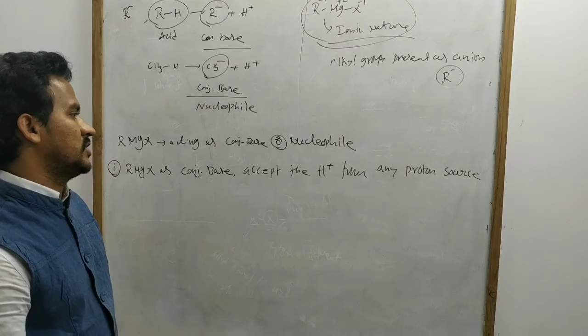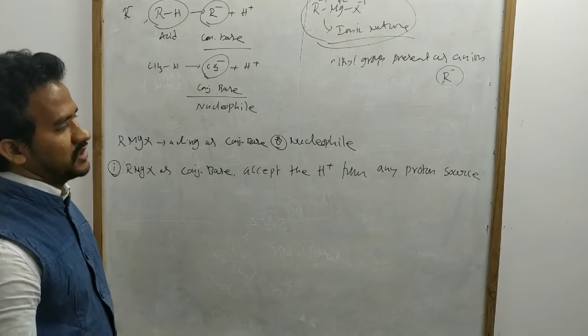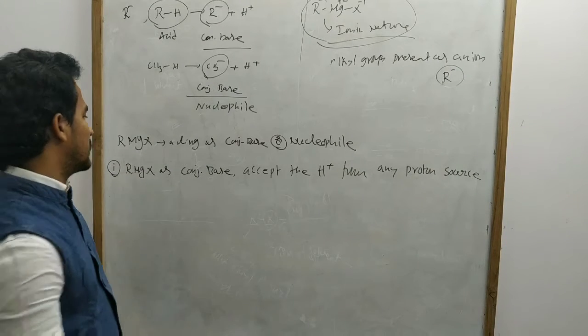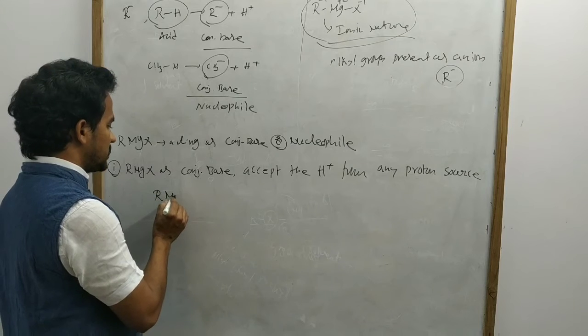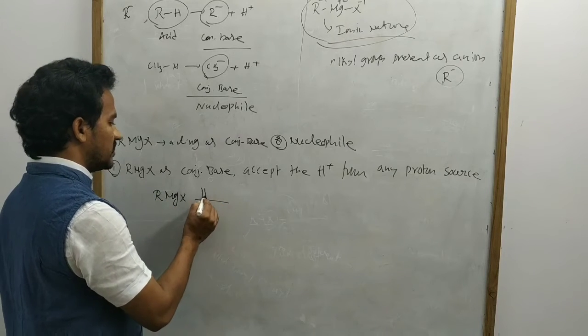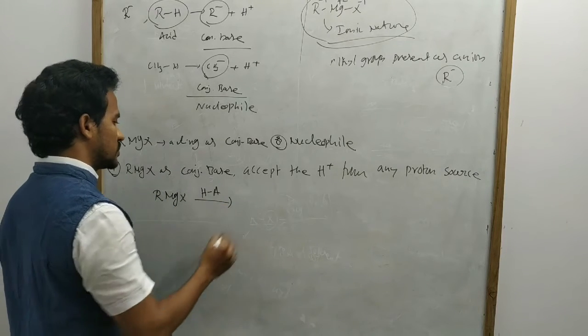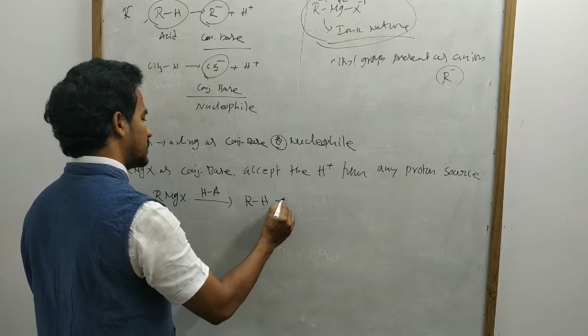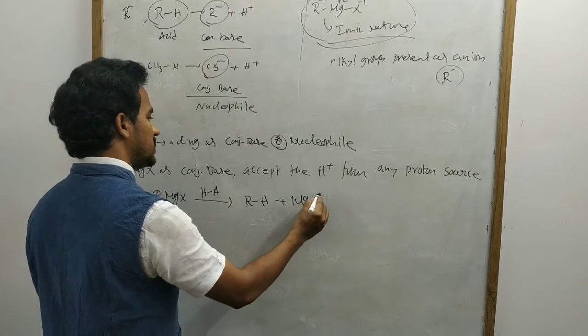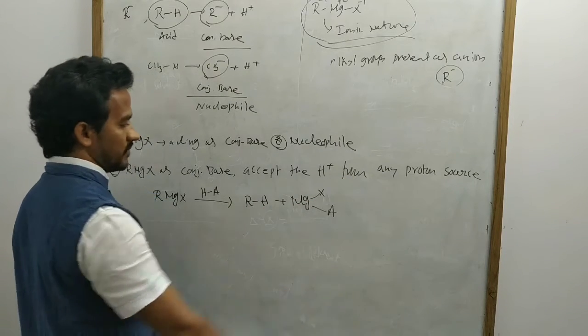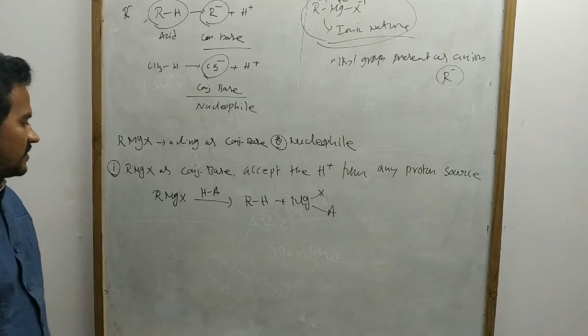Any proton source means nothing but acid. Suppose I treat this RMgX with an acid, a proton source, that gives RH plus MgX and the anion.